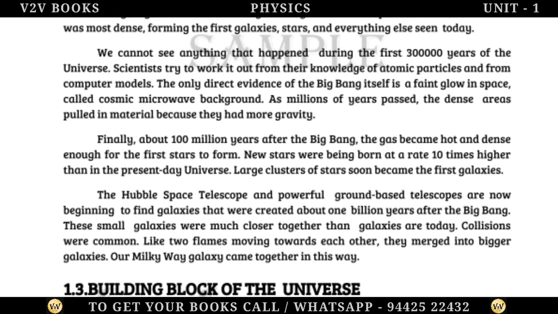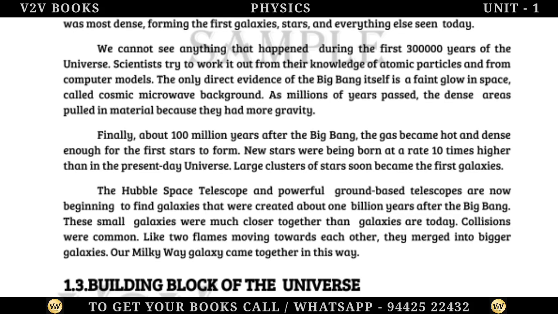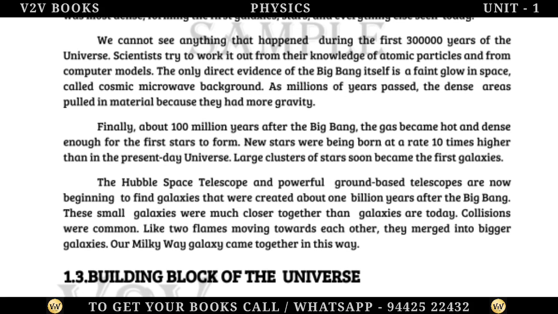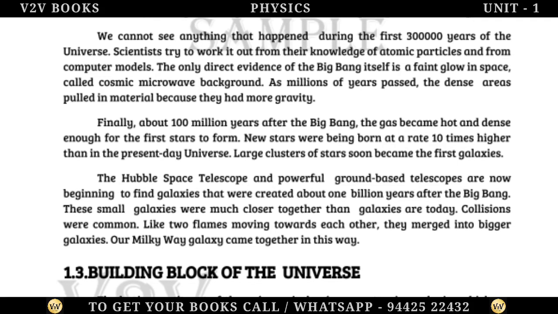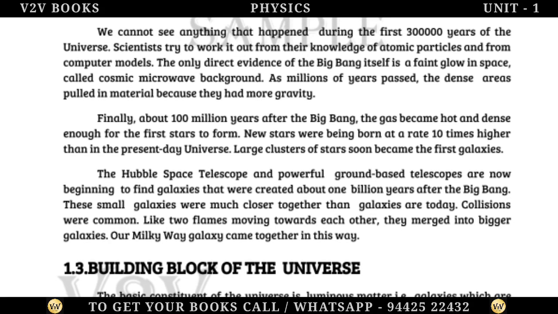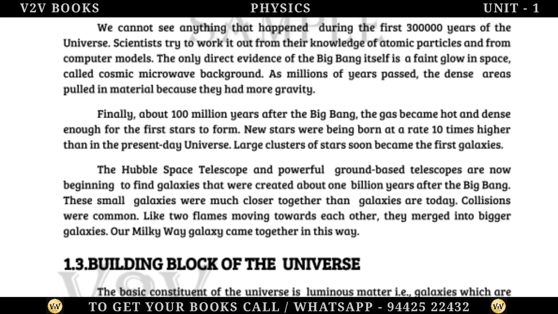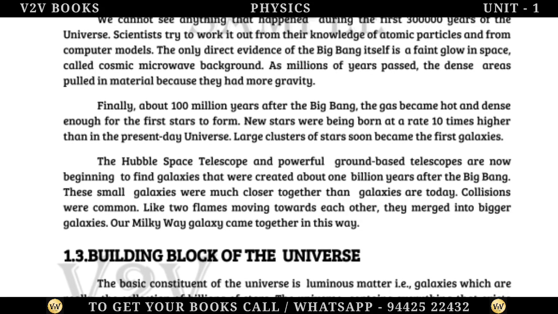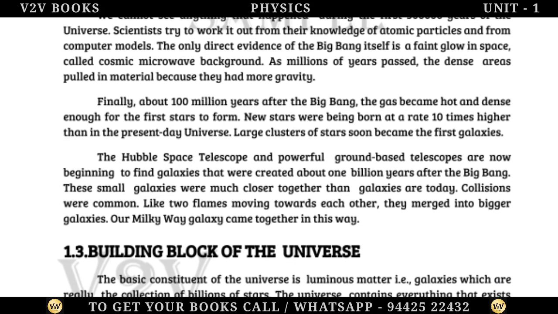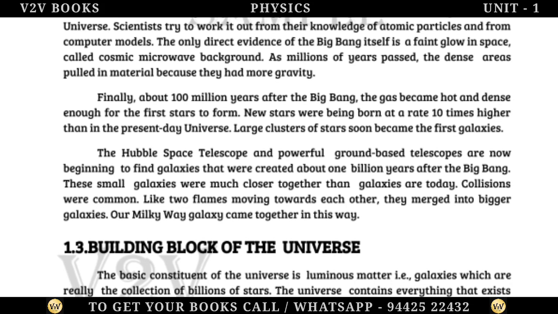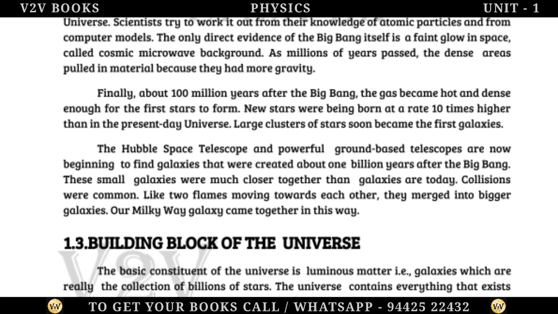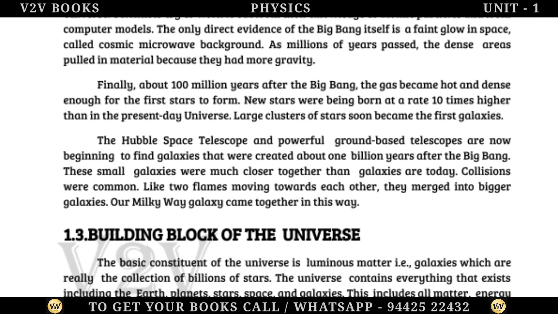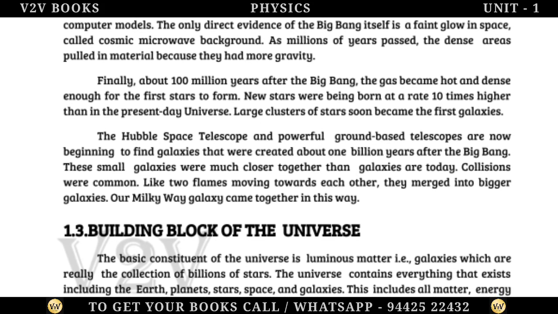The Hubble Space Telescope and powerful ground-based telescopes are now beginning to find galaxies that were created about 1 billion years after the Big Bang. These small galaxies were much closer together than galaxies are today. Collisions were common. Like two flames moving towards each other, they merged into bigger galaxies. Our Milky Way galaxy came together in this way.